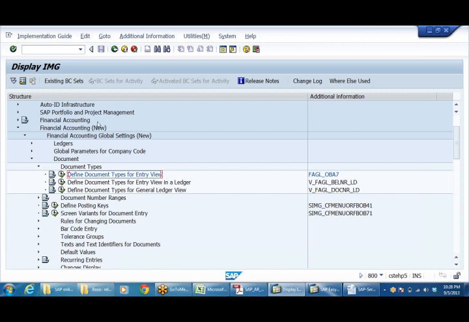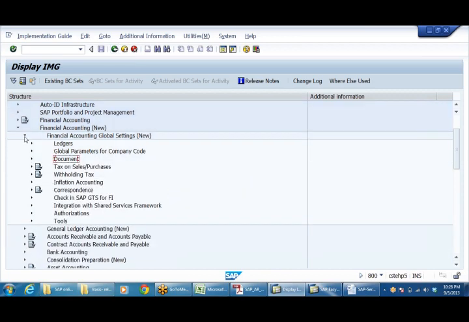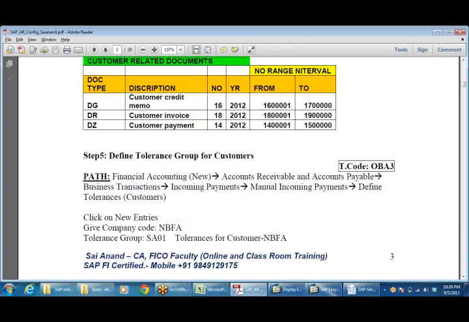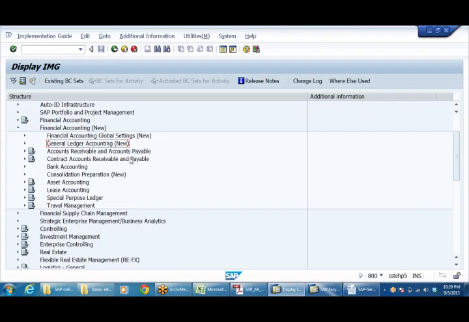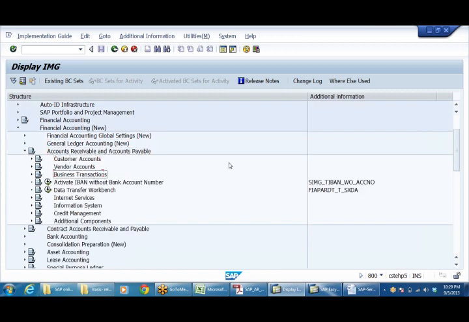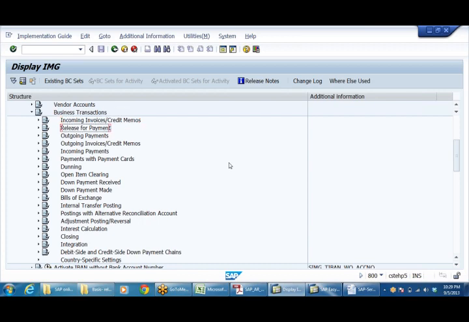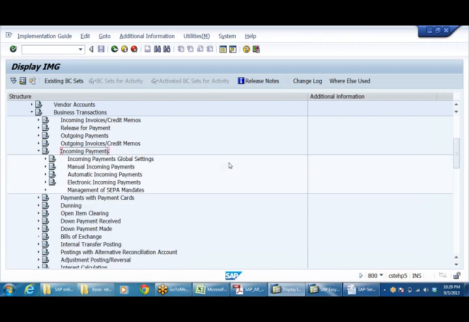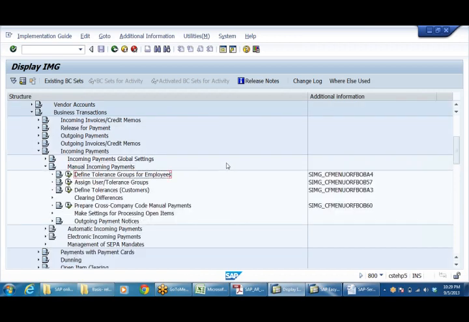Now step number 5. Here we need to define the tolerance limits for the customer. Define tolerance group for customers. So what is that? Let us see. Incoming payment, manual incoming payments. Define tolerances for customers. Here, define tolerance group for employees.